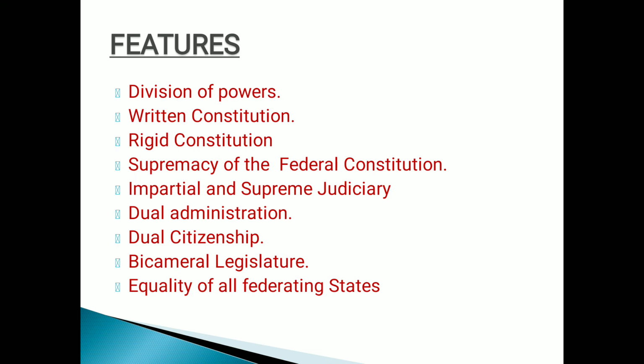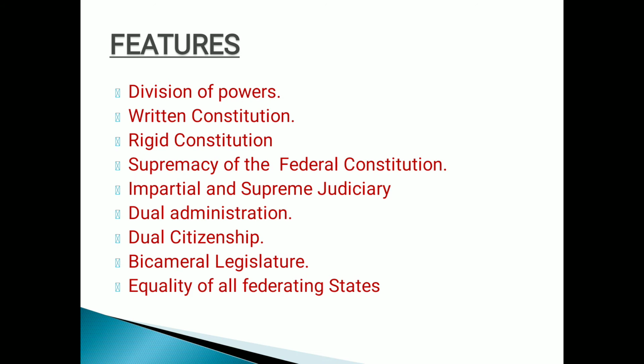Next, supremacy of the constitution of the federation. The constitution of the federal state is the supreme law of the land. Both the central government and the state government derive their power from the constitution. Right? They always work within their own sphere written for them by the federal constitution. I hope you people have understood. In a federation, the constitution of the federal state is the supreme law of the land. Right, everyone? Whatever is written in the constitution is the supreme law. Right? No law moves beyond that law. They have to follow it.